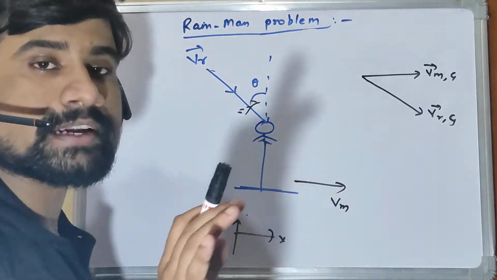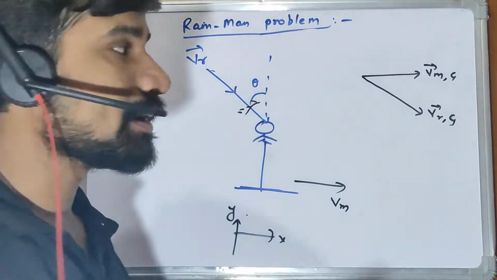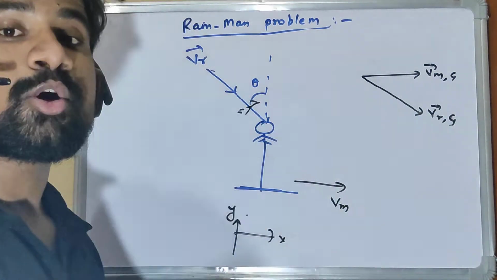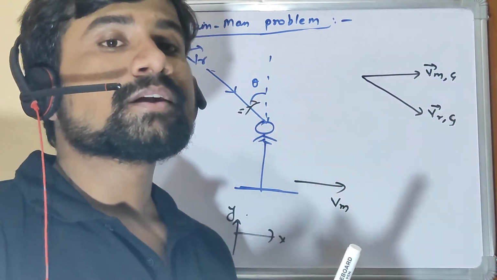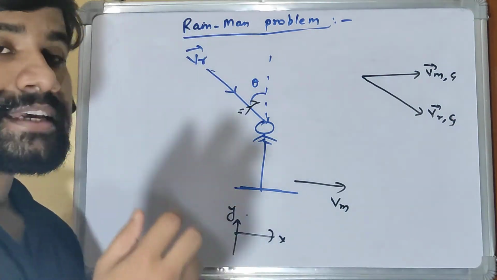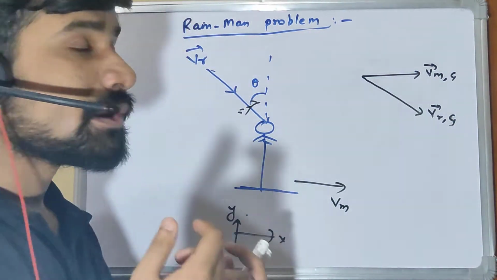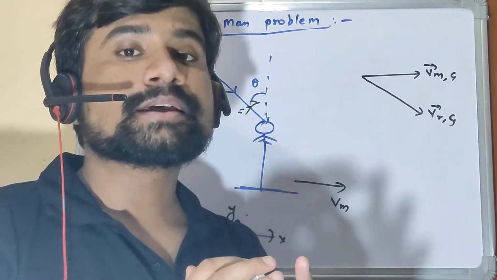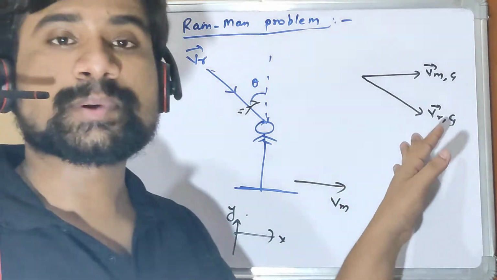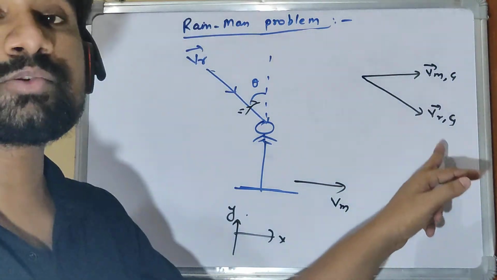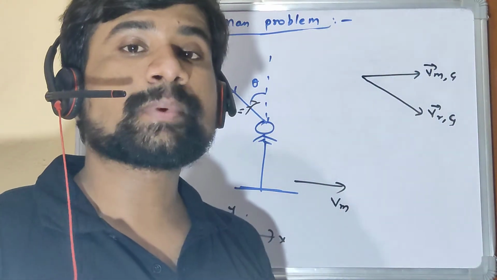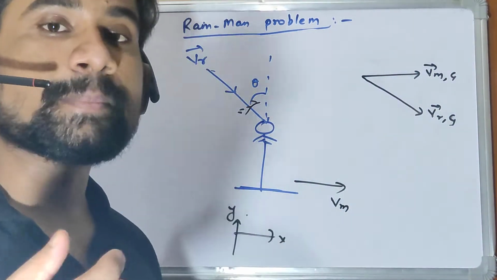So here he had to hold his umbrella at the same angle, right? Now since he has started moving in forward direction, the droplets will start appearing at a different angle, right? Because since he has also acquired motion, the velocity of rain with respect to the man has changed now. So this is not the velocity of rain with respect to man. This is velocity of rain with respect to ground, which is VR. But velocity of rain with respect to man is the velocity of interest for the man.